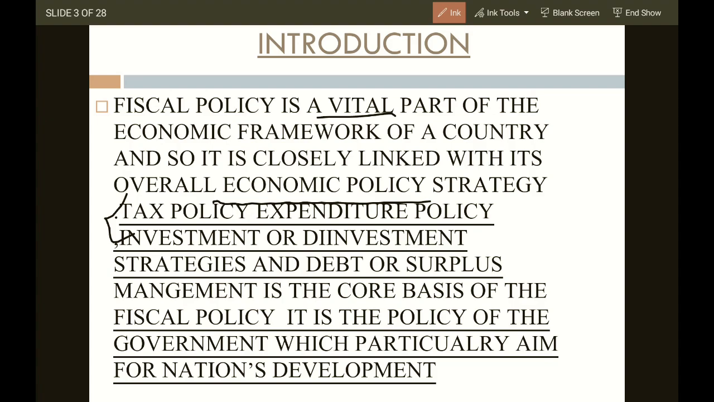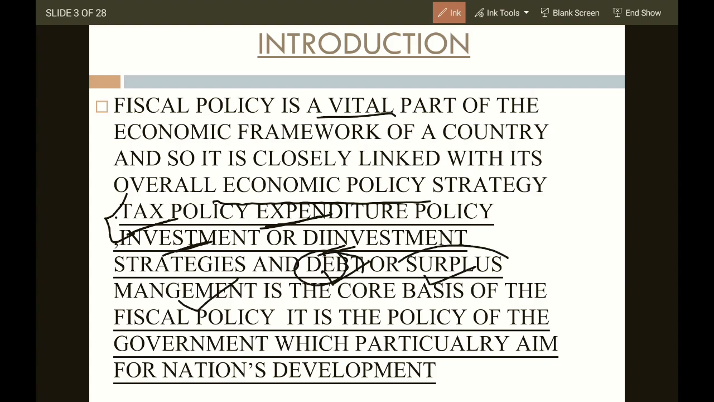Tax policy: how much tax needs to be collected, what expenditure the government will be doing, where the government will be investing, where the government will be divesting. Divestment is basically conversion of the public sector into the private sector. When the government cannot handle a particular sector, that sector is given to private entrepreneurs to handle, to make it more productive, to grow, to increase profitability, because the public sector in India is not being handled properly, whereas private entrepreneurs handle the sector very efficiently. That's divestment.